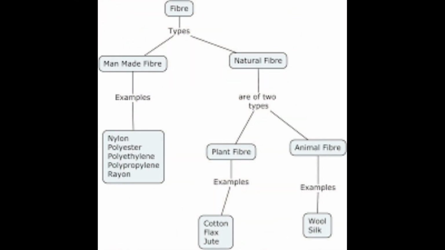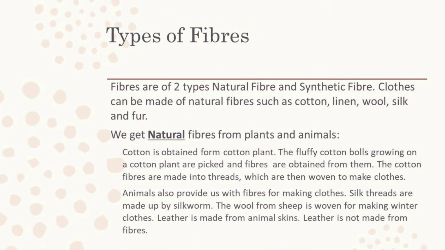Types of fiber. Fibers are mainly of two types: man-made fiber and natural fiber. Man-made fibers are the fibers which are made up of chemicals, but natural fibers are the fibers which we get from plants and animals. The examples of man-made fibers are nylon, polyester, polyethylene, polypropylene, rayon, and so on.